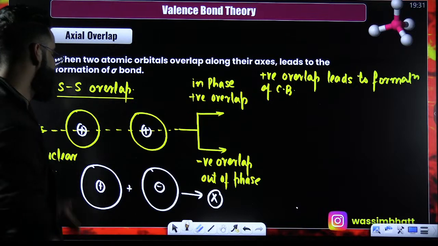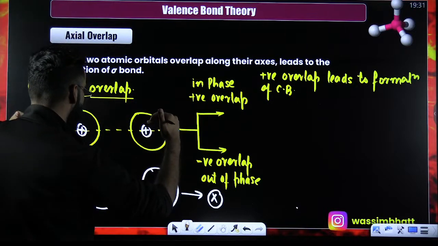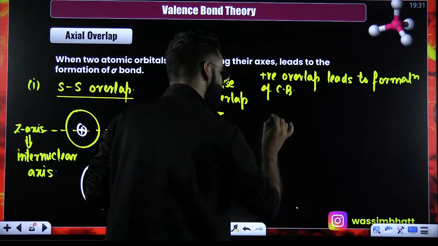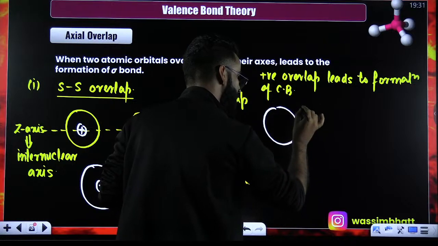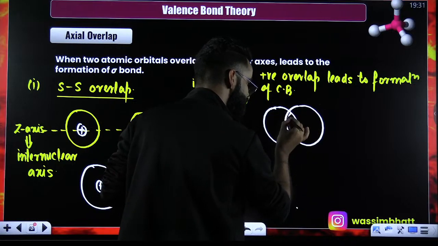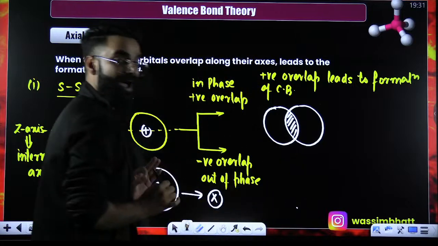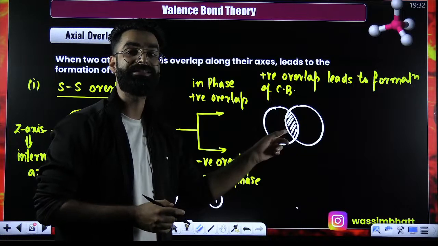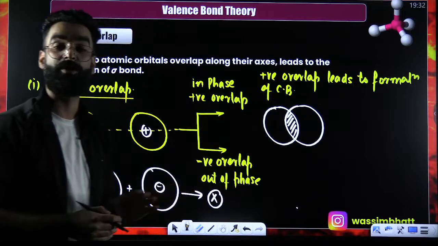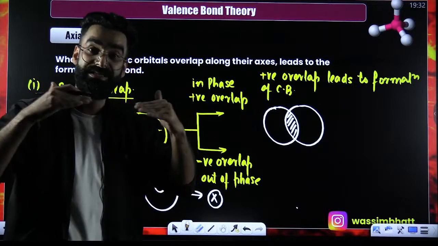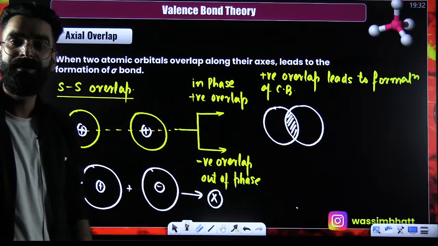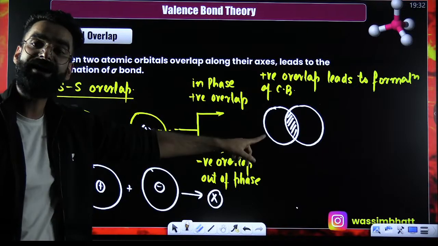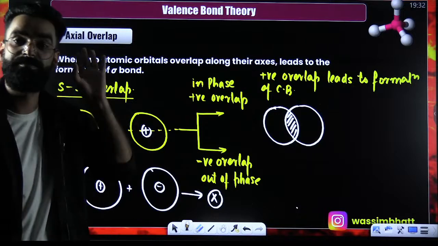Now, people, since these atomic orbitals are coming closer along their axis, there is going to be head-on overlapping. So let me show you this head-on overlapping. This is one atomic orbital. This is one more atomic orbital. This is the common electron density. Which kind of overlapping has happened over here? Should I be calling this axial overlapping? Yes, this is something which I call axial overlapping, the head-on overlapping. And axial overlapping always leads to the formation of a sigma bond.